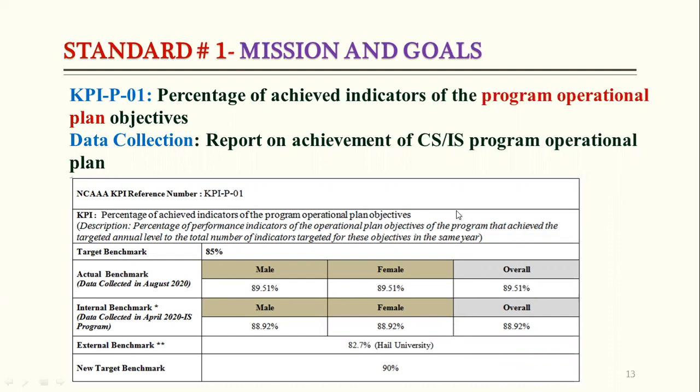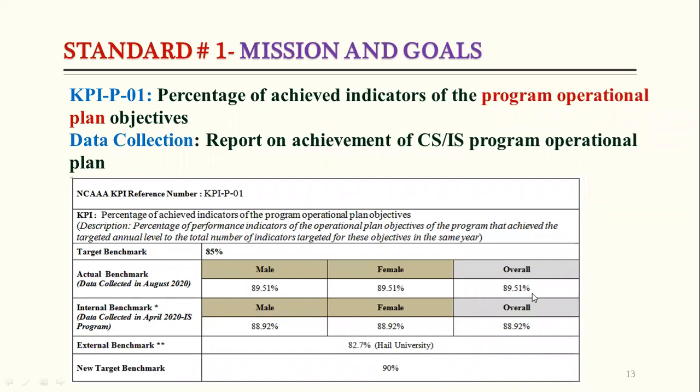If you see this table, everyone has to fill it, and you can see here the target benchmark. The target benchmark was 85%. So what is the actual benchmark? This is the report for the last year, August 2020. The actual benchmark in the male campus is 89.51% and in female 89.51%. This is the same in male and female because we have only one operational plan. It is not divided into male and female. This is one operational plan for one program, so achievement is the same for male and female.